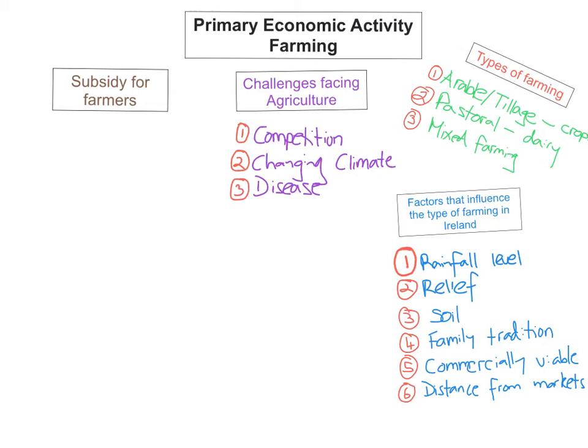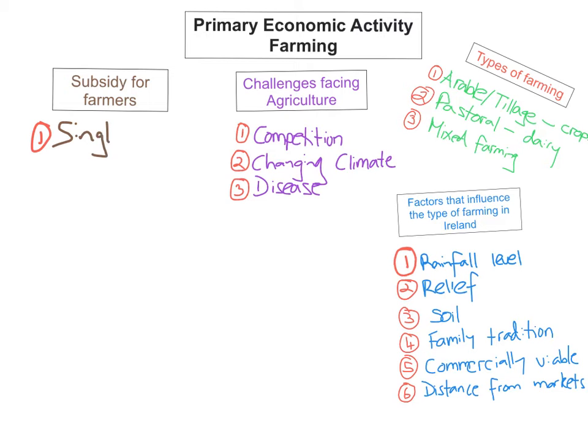So obviously the Irish government and the EU want to keep agriculture within as many countries as possible. So what they do is they subsidise farmers, and they give many grants to farmers. And you need to know some of these grants, and the single farm payment is one of them.